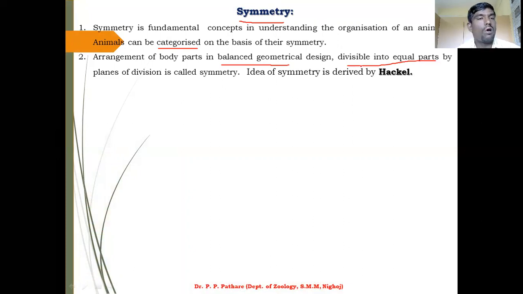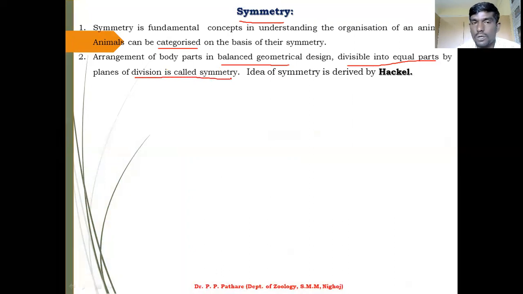By a plane of division, meaning a central axis or central point, you can easily divide your animal body into two parts, two halves. That is called symmetry.